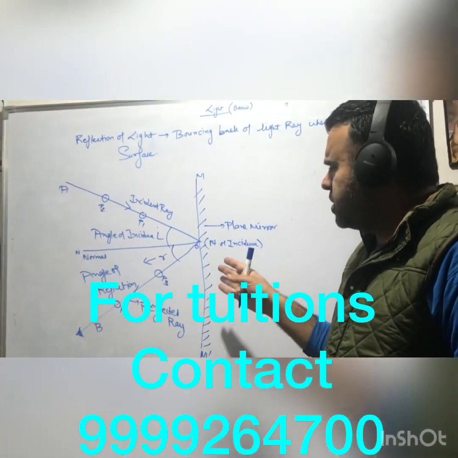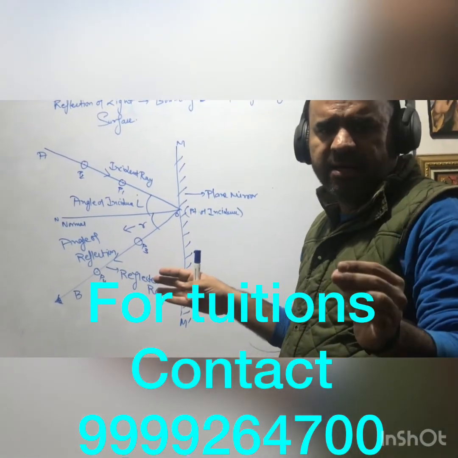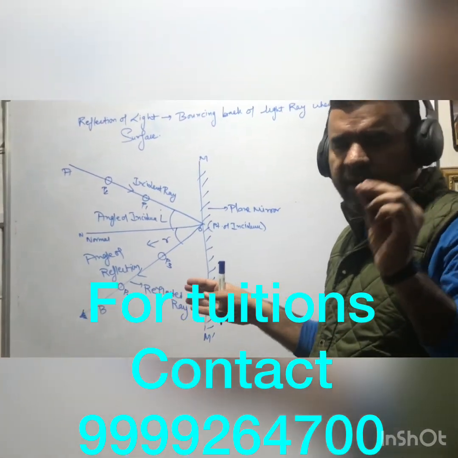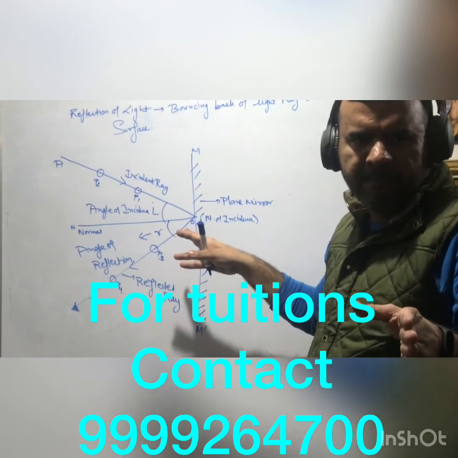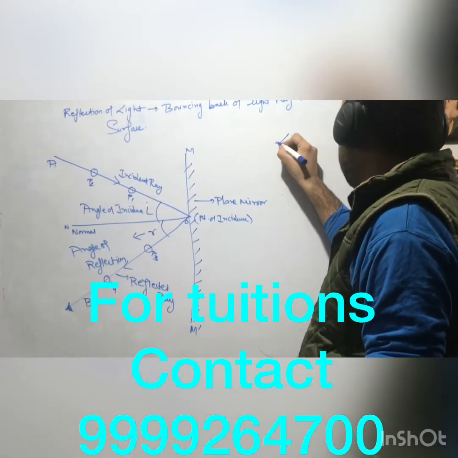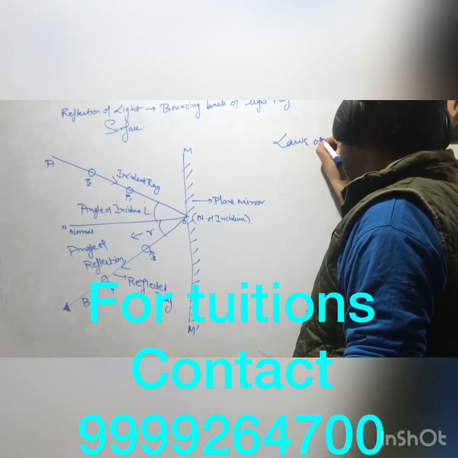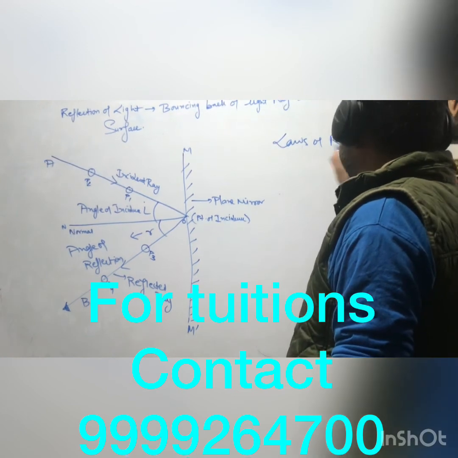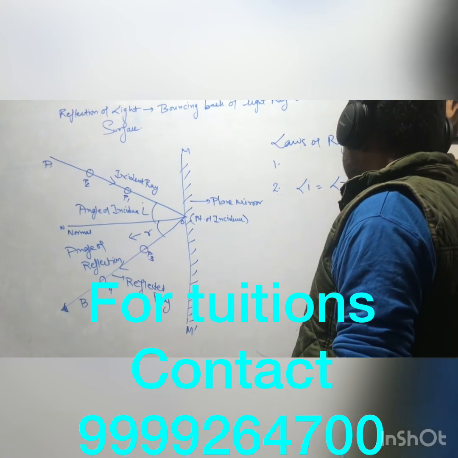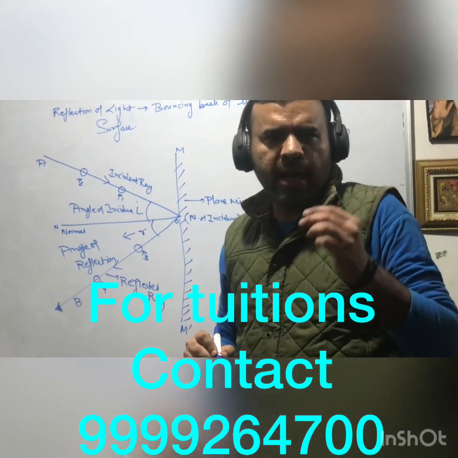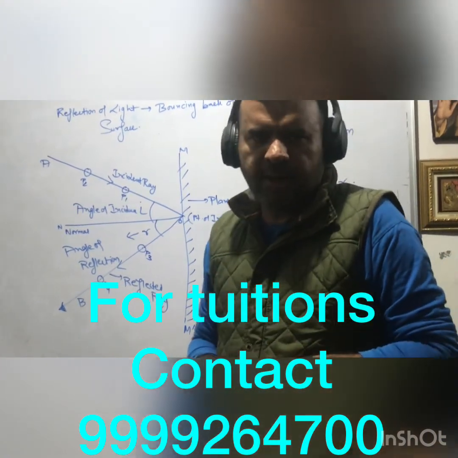Okay, my dear students. So the first law says incident ray, normal and reflected ray at the point of incidence all lie on the same plane. The second law says, the first law you will write yourself, I have already explained it to you. And the second law says angle of incidence should always be equal to angle of reflection. Right?